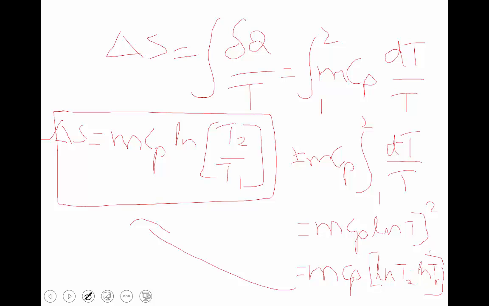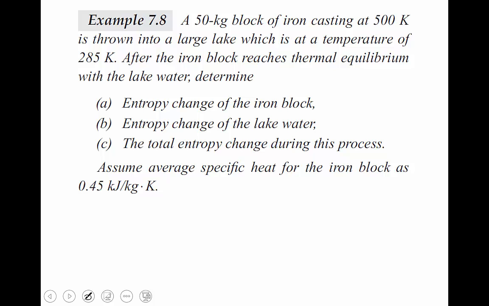Problem one is: a 50 kg block of iron casting at 500 Kelvin is thrown into a large lake which is at a temperature of 285 Kelvin. After the iron block reaches thermal equilibrium with the lake water, determine the entropy change of the iron block, the entropy change of the lake water, and the total entropy change during this process. Assume the average specific heat for the iron block as 0.45 kilojoule per kg Kelvin.